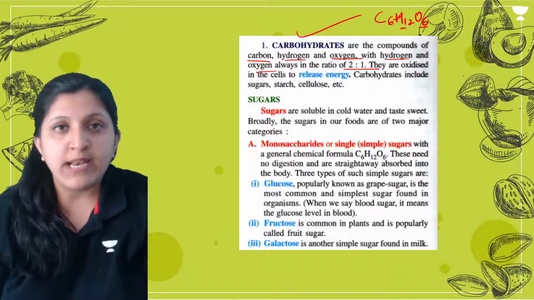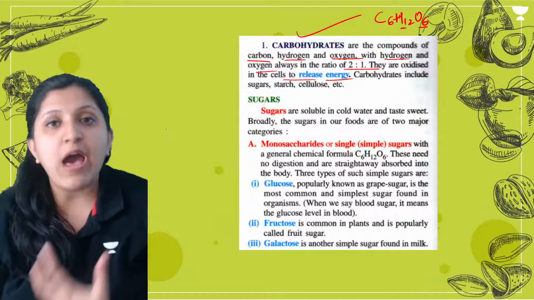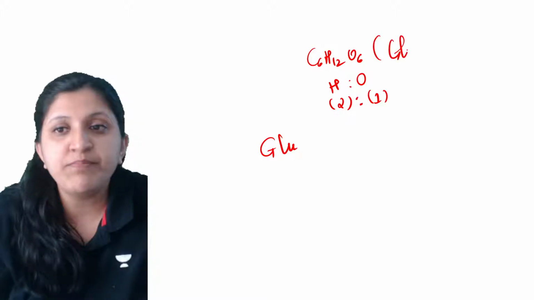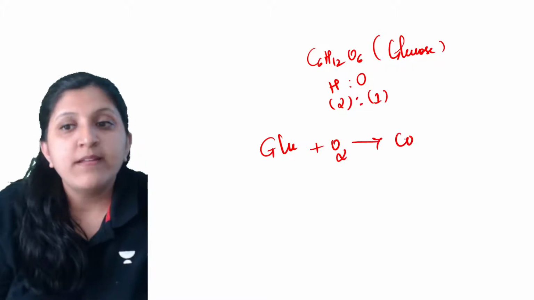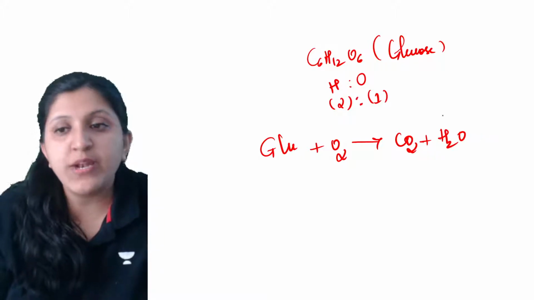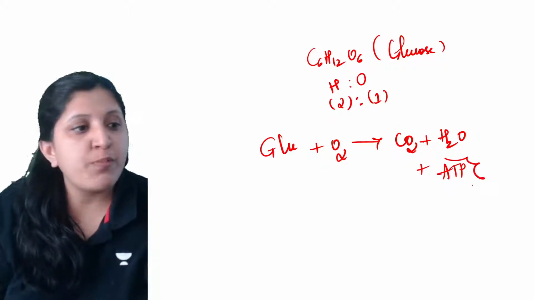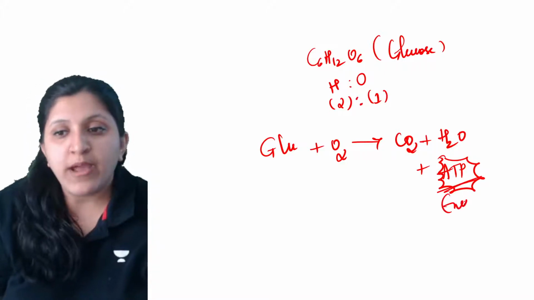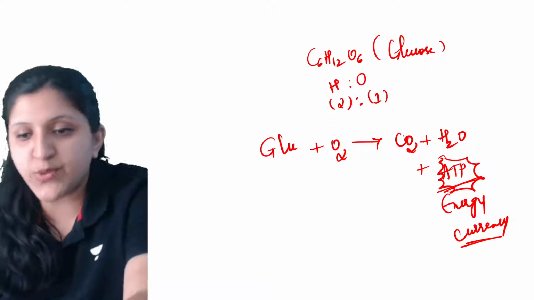These are oxidized in the cell to release energy. So how exactly are we getting energy? Glucose is the one which is getting oxidized, and then what is happening? Carbon dioxide is released as a waste product, water is released, and with that we are also getting ATP, which is for performing most of the activities of our body. An energy currency is required, so ATP is the energy currency which provides us strength.